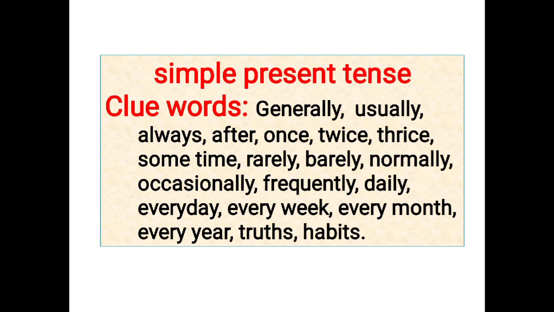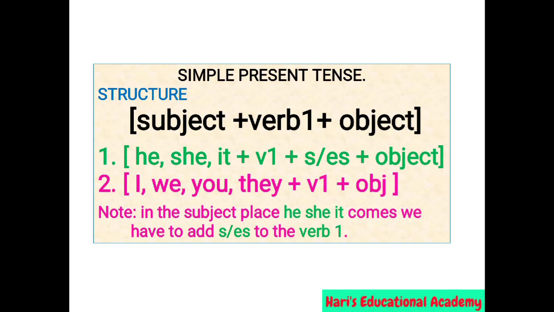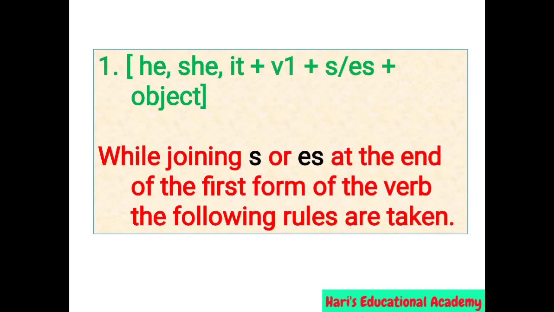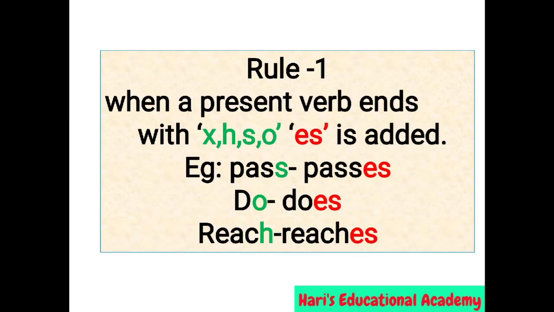simple present tense structure. The structure of this tense is subject plus V1 plus object. In the subject place, if he, she, it comes, we have to add s or es to the verb. For the remaining pronouns I, we, you, they, we can take V1 only. While joining s or es at the end of the first form of the verb, the following rules are taken.